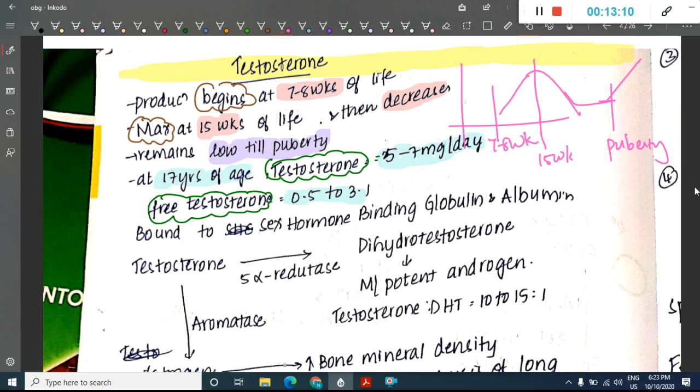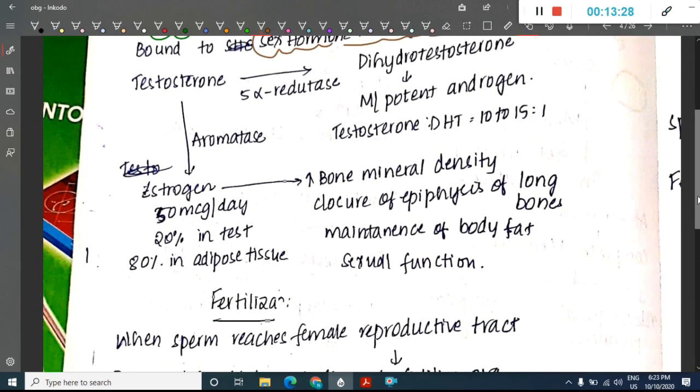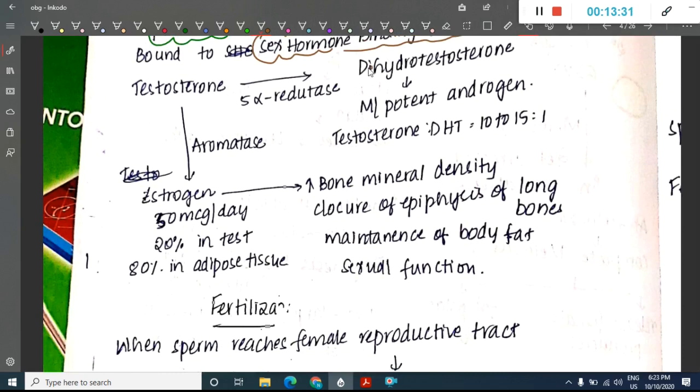Okay, then this testosterone will be bound to sex hormone binding globulin. So this testosterone will bind to sex hormone binding globulin and albumin. Then the free testosterone, in the presence of 5-alpha reductase, gets converted to dihydrotestosterone. This dihydrotestosterone is the most potent androgen. The testosterone to dihydrotestosterone ratio is 10 to 15:1.